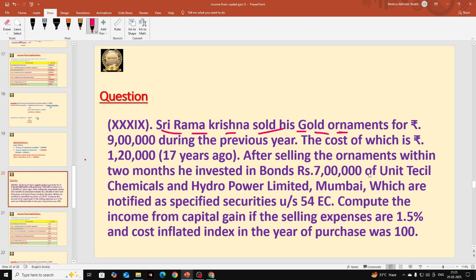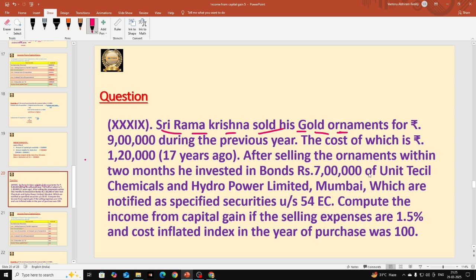Because if our asset is a short term capital asset, while solving we are going to deduct the cost of acquisition. If it is a long term capital asset, we are going to deduct indexed cost of acquisition. That is why it is very important to determine first whether that is a short term capital asset or long term capital asset.